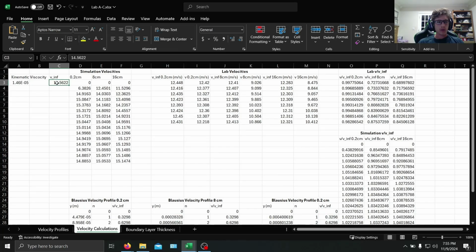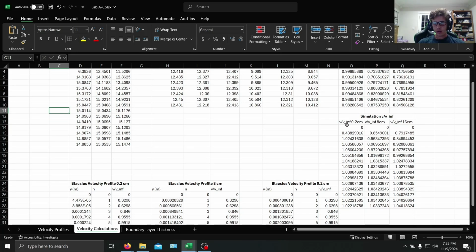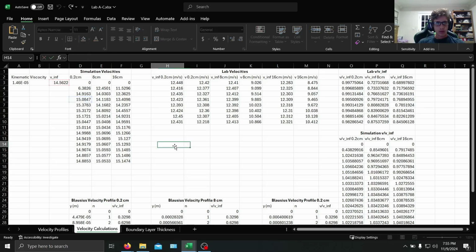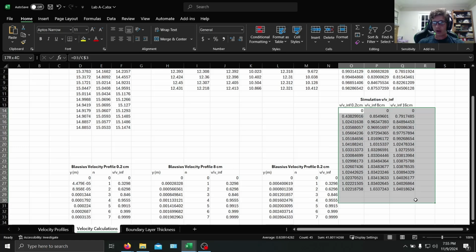So first thing we're going to do is find the free stream velocity. You can do this by putting a probe in ANSYS, or you can use the velocity that you calculated based on the fan frequency. And then what we're going to do is normalize it by dividing all these velocities with the free stream. So if we go into here, right, here we have each velocity divided by that free stream velocity. Same thing as we go on. Right, so these are all the velocities that we're actually going to plot.